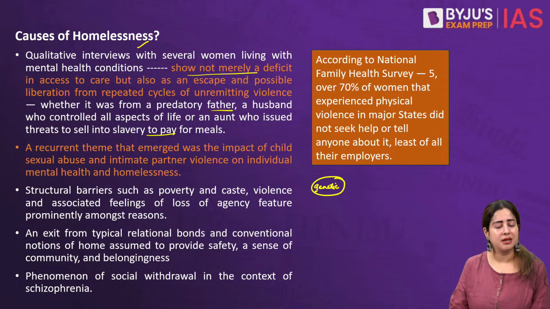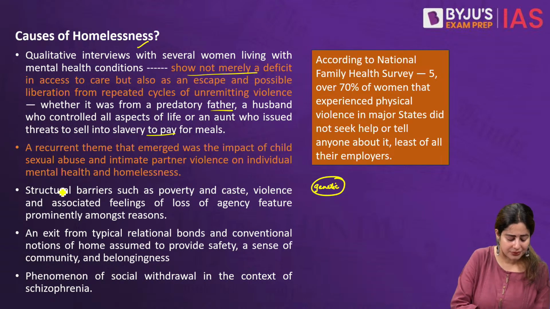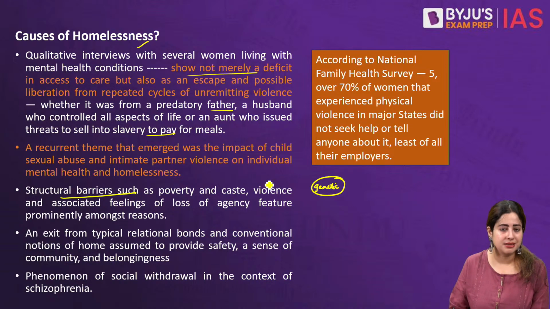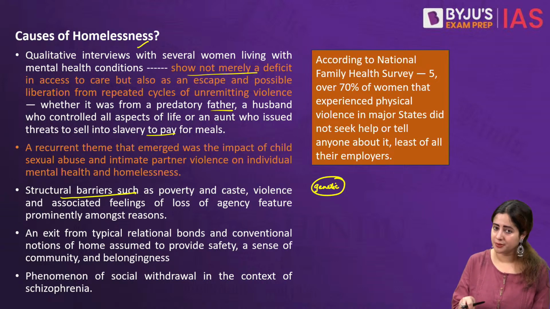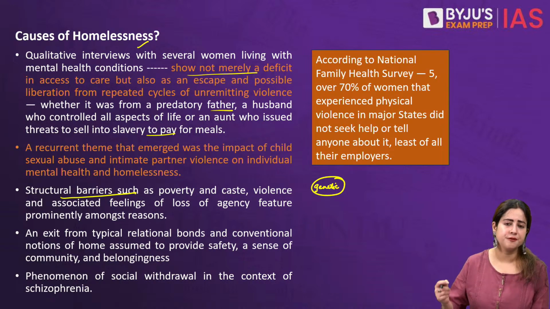Another aspect that the article highlights is that structural barriers exist in Indian society. For example, we spoke about dual vulnerability. A woman is vulnerable. A woman who is a victim of a mental health problem is doubly vulnerable. Now a woman who also comes from a poor background, somebody who is economically deprived, or somebody who is coming from a very low caste status, somebody who is coming from a tribal background, becomes triple more vulnerable to violence.